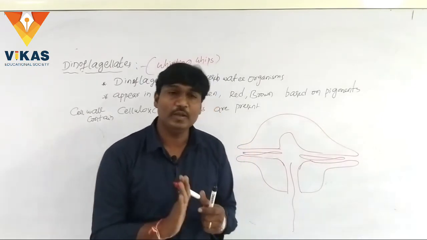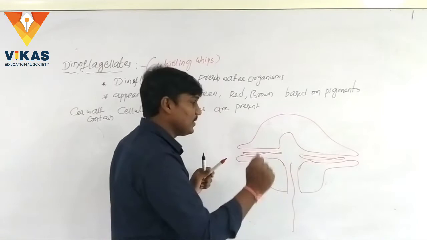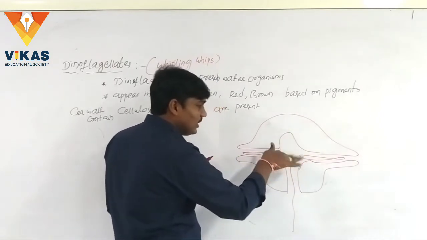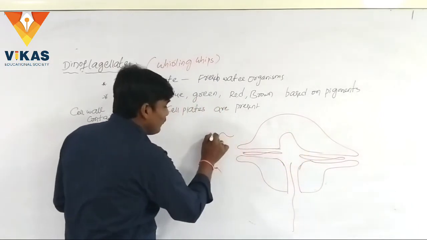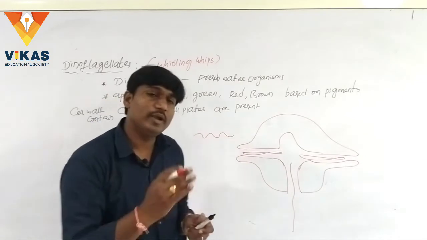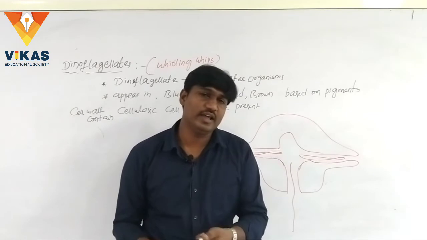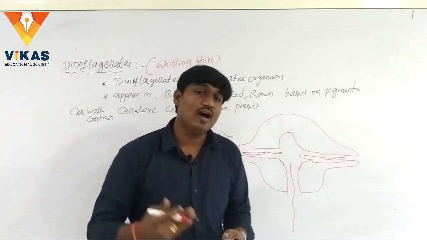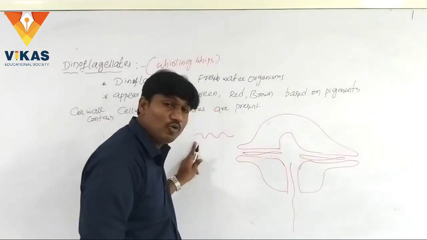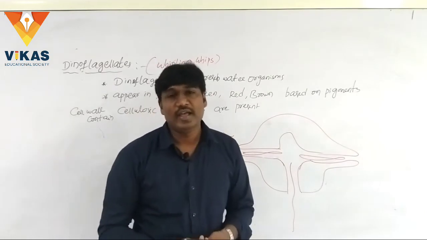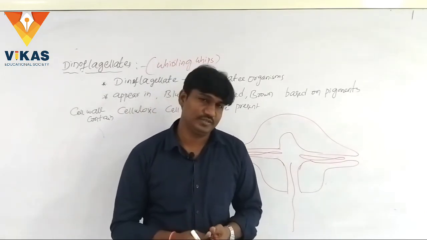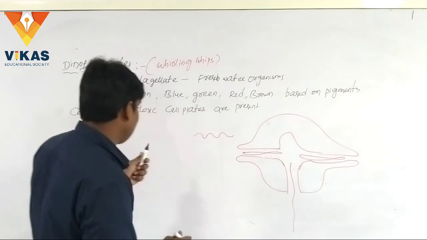What is the spinning movement? It is a wave-like or spinning movement. Inside the water, their habitat, they move with a wave type of movement called spinning movement, hence these are called whirling whips.